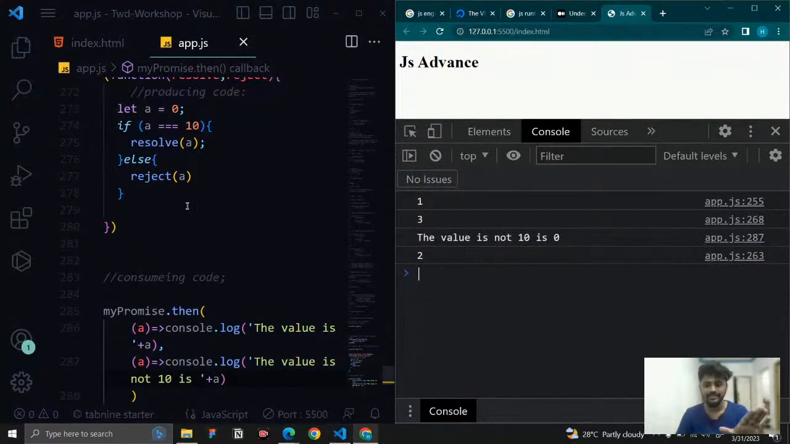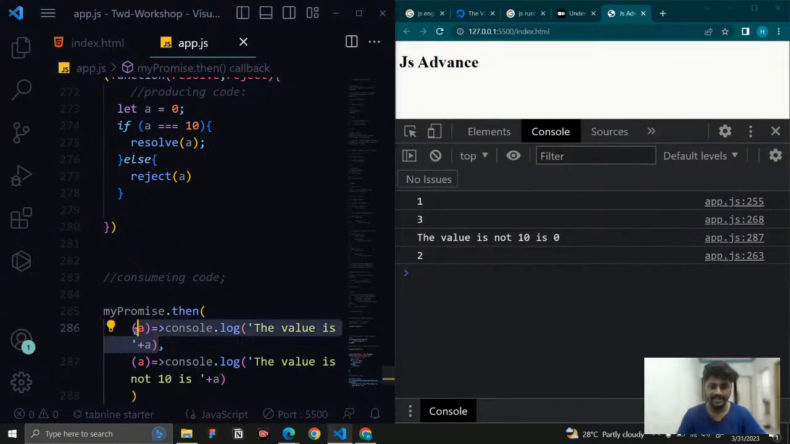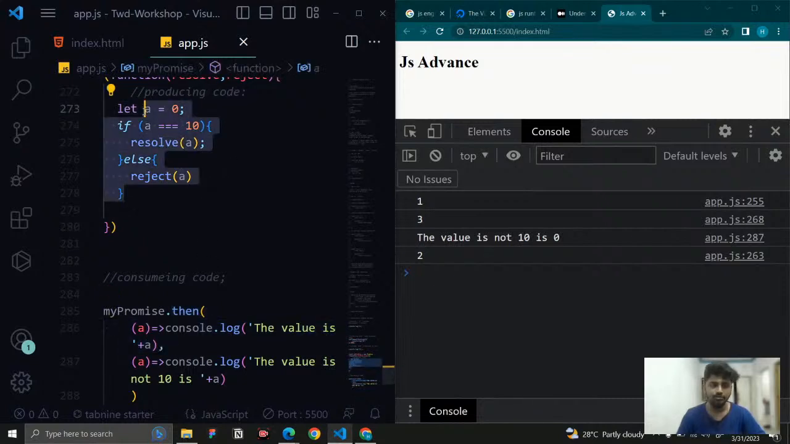Now, this is not an asynchronous process. It is a normal process. But still what is happening? So this is a resolve function. We are passing this function to this resolve function, and this resolve function is going to be used as a callback function. So whatever the producing code, the time consuming code that we're going to write, this callback function is going to wait for this process to complete.